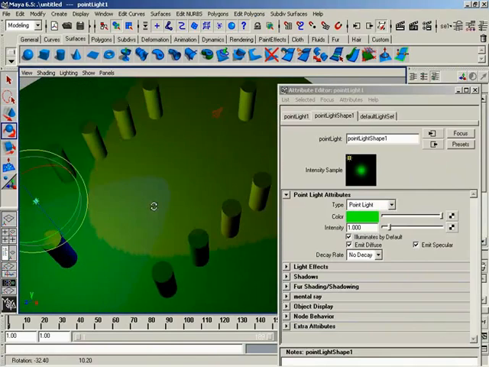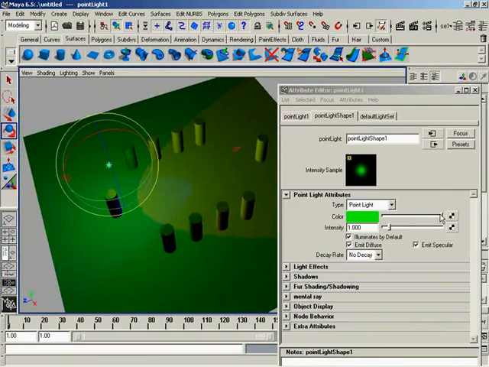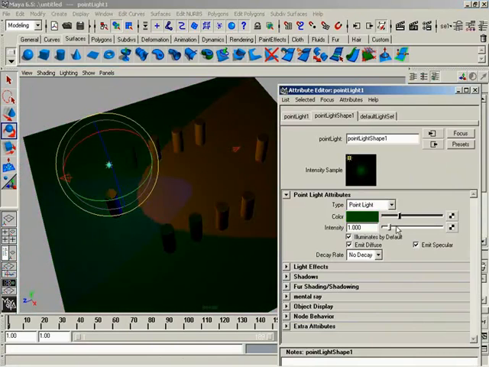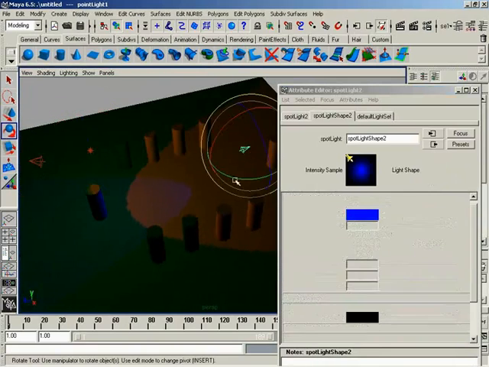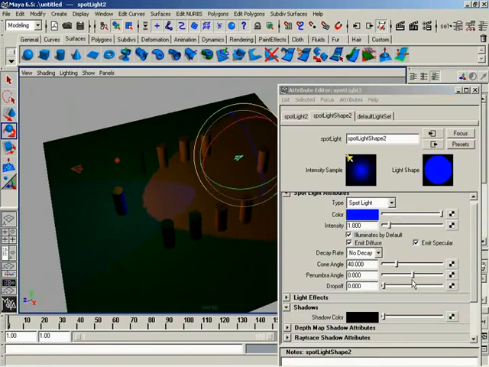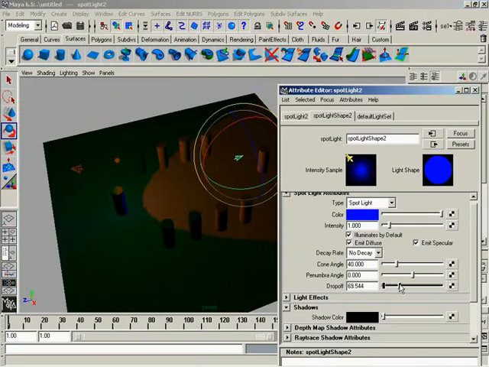That blew me away the first time I ever saw it when I was a complete newbie to Maya. I was like, wow, the lights mix realistically. Yes, they do. But yeah, I'm easily impressed sometimes. So yeah, big thing though, of course, the cone angle, penumbra angle. You see, we do have a decay rate. We also have a drop-off rate when dealing with spotlights. We'll talk more about that a little bit later.